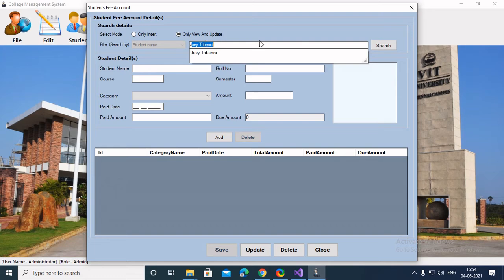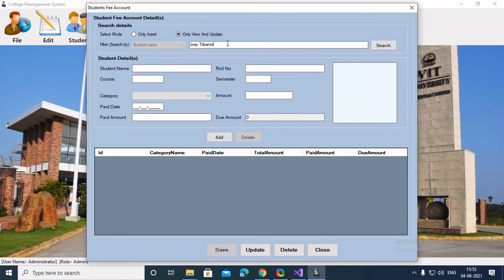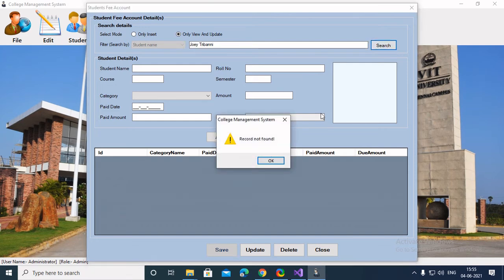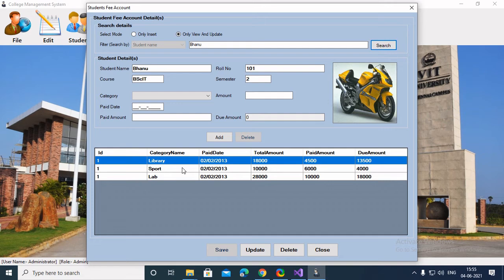If I type in Joey and search, the Joey Tribbiani record is not found. Why is that? Because we haven't inserted fees details for Joey so far, and for example I have inserted the record for Bhanu. As you can see, his fees details are visible here.